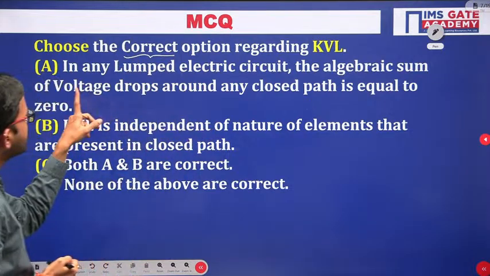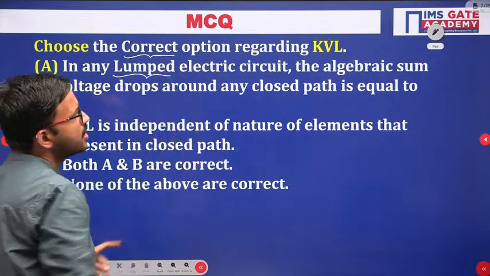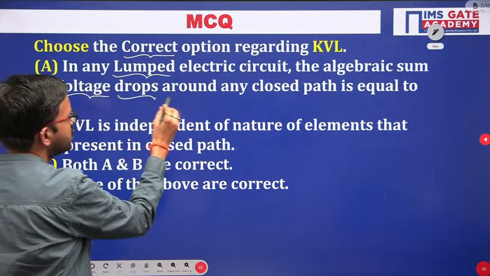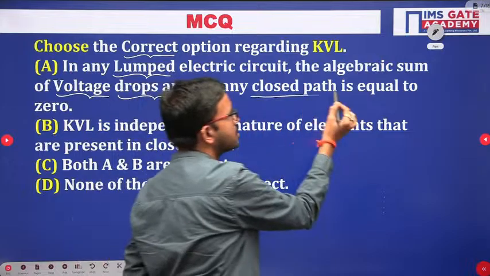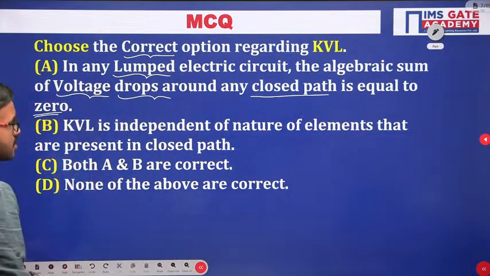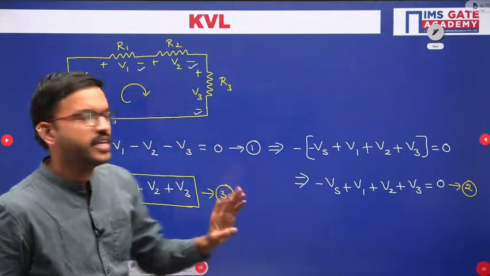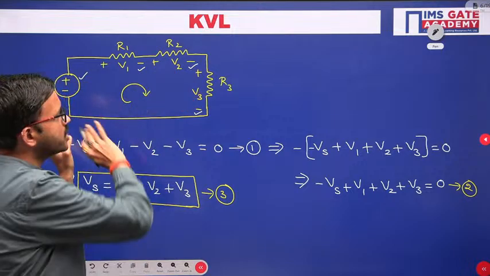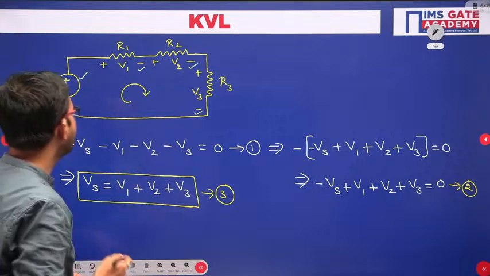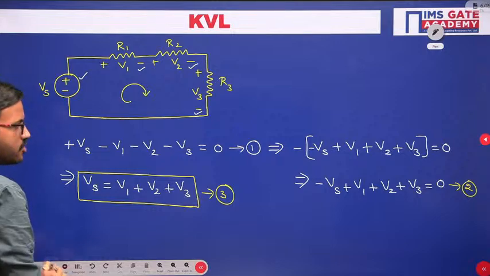In option A, if you see, in any lumped electric circuit, the algebraic sum of voltage drops around any closed path is equal to 0. Just now, whatever we have discussed, that is the definition of KVL. Whenever you have a closed path, you can consider the sum of all the voltage drops, and that should be equal to 0. That means this equation or that equation, no problem. In any order you can consider.